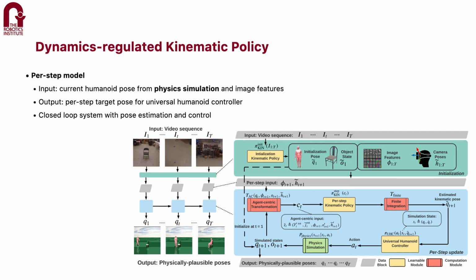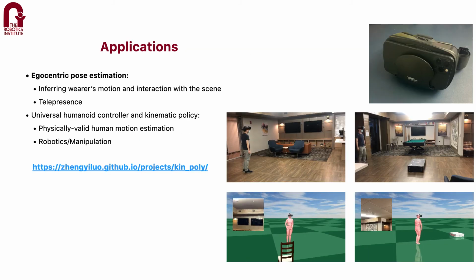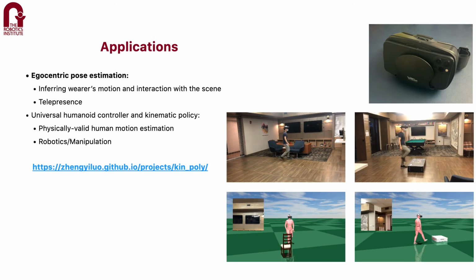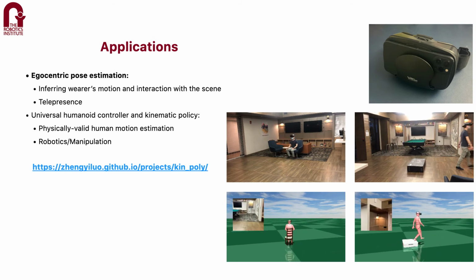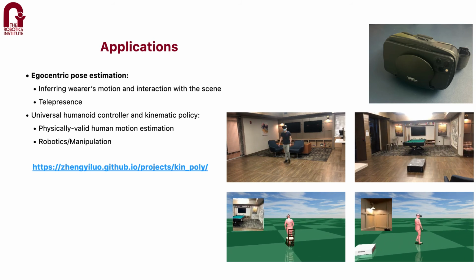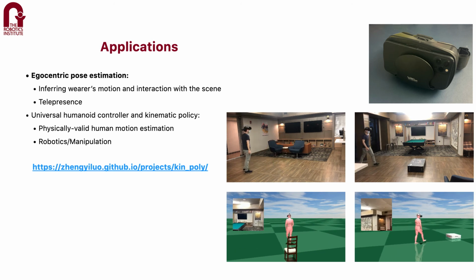Unlike prior works that use physics-based optimization as a post-processing step, our key insight is to let the per step model take the current humanoid simulation state into consideration and form a closed-loop system. As a result, our method can recreate physically valid human motion and human-object interactions in real-world use cases.